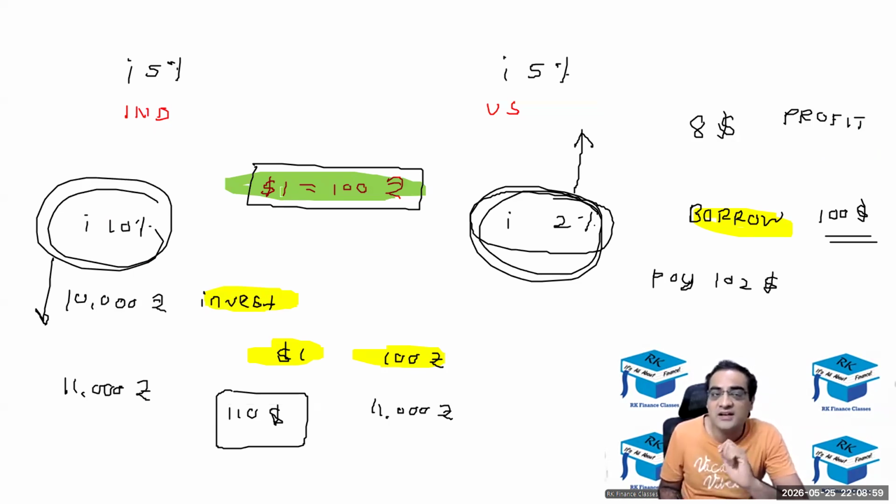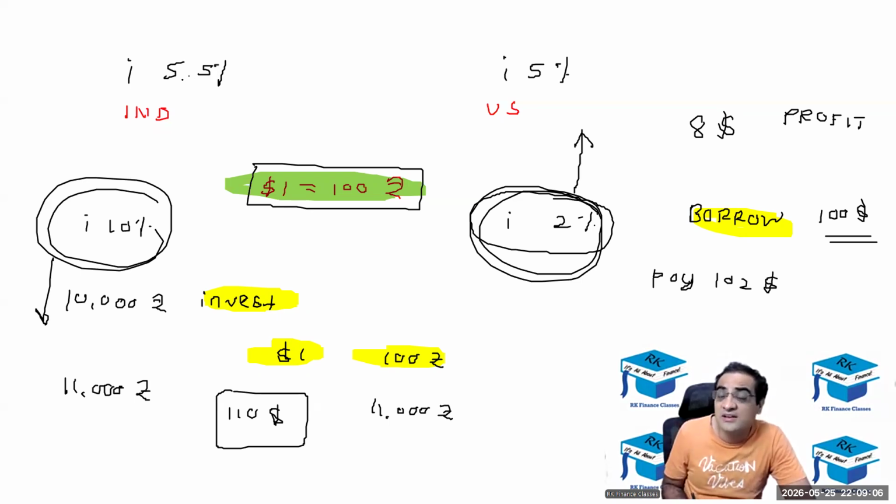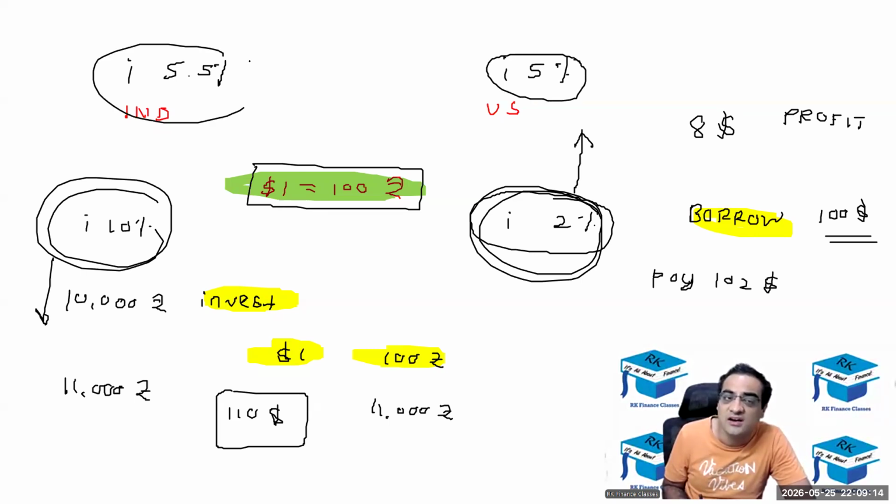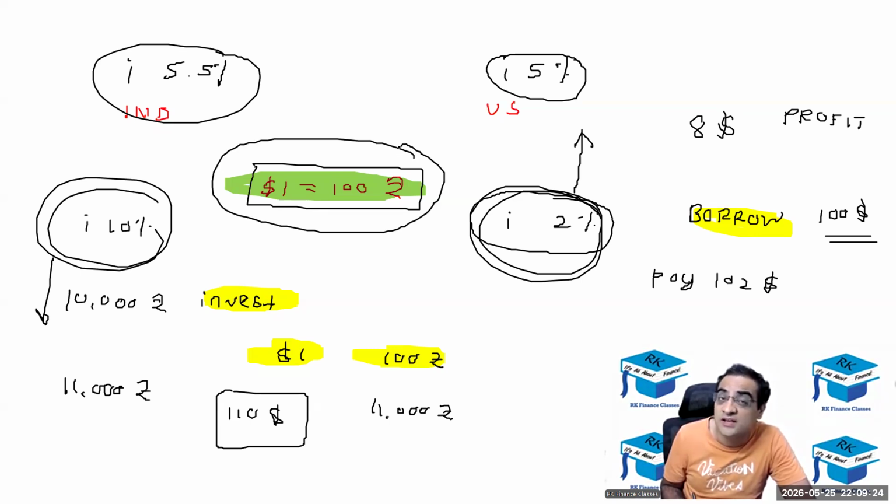And one more thing over there, the interest rate in India may not become equal to 5, it could become something around 5.5 percent, giving a little bit of a profit margin, because borrowing in the US at 5 percent and investing in India at 5.5 percent will give you 0.5 percent extra return, but that is for a risk. What if this exchange rate, which is supposed to be pegged, supposed to be fixed, what if the RBI and the government of India cancel this peg? There's a possibility that the peg could get cancelled.